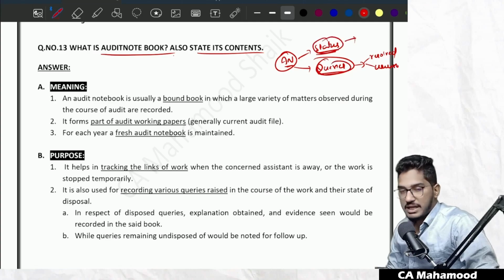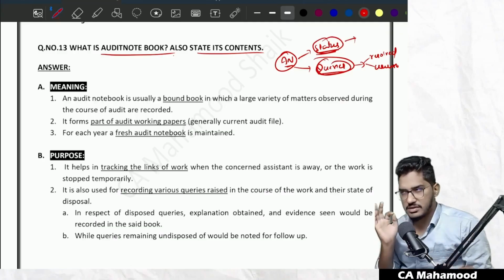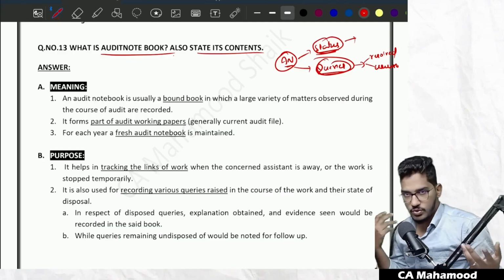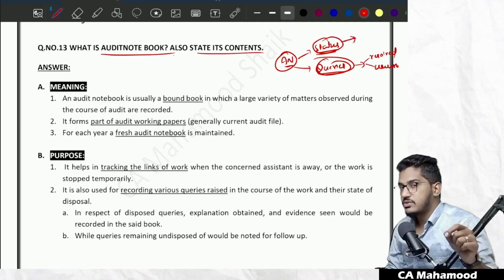Sir, why does the status of the work have to be recorded? We understood queries. Why it is important to note down the doubts is very clear, because it improves the overall audit effectiveness. Now, why is it required to note down the status of the work also?